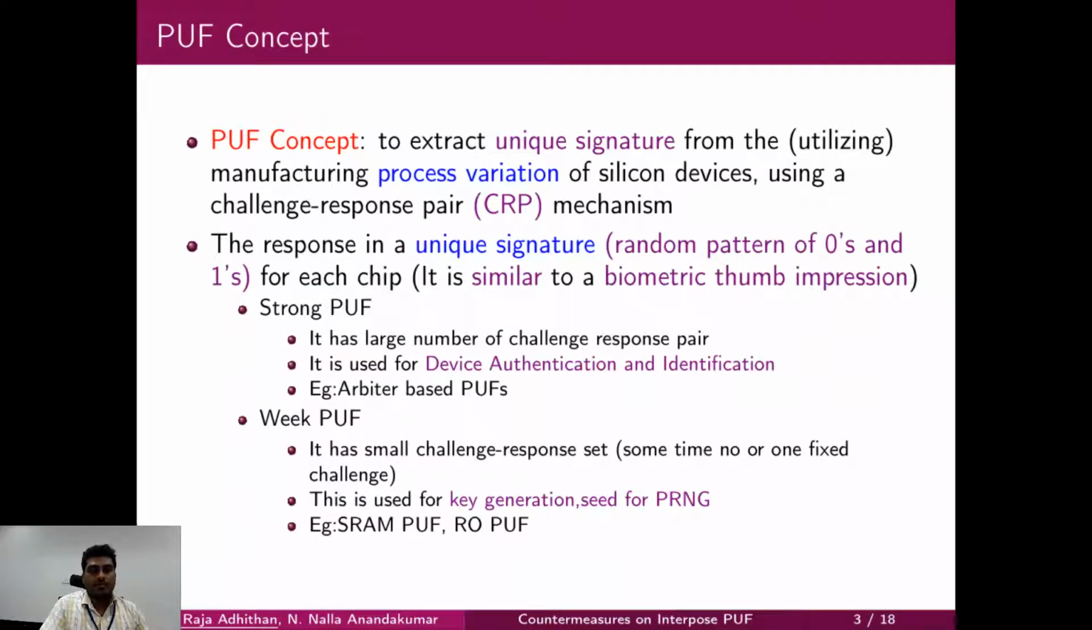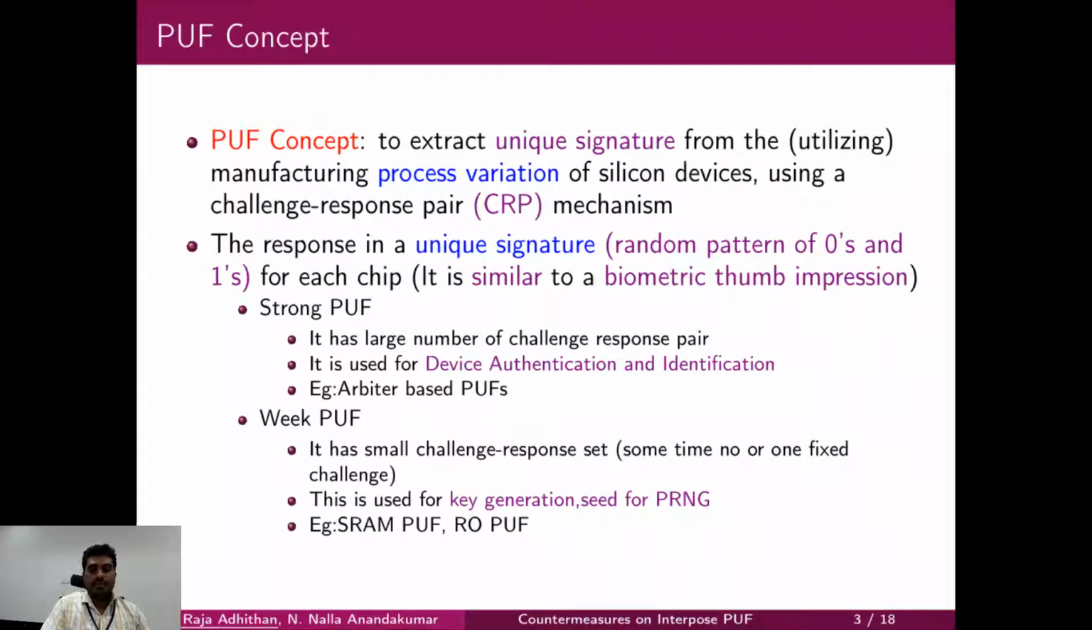PUF concepts. PUF stands for physical unclonable function, to extract the unique nature of the chip due to manufacturing process variation. The response is the unique nature of a chip, similar to a biometric thumbprint for a human. For example, in an SRAM PUF, there are two cross-coupled inverters. Due to manufacturing process variation, the strength of the two inverters may vary. That is used to generate zeros and ones for the unique nature of the chip.